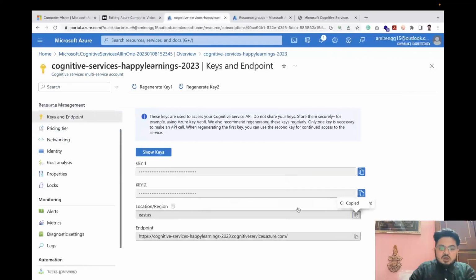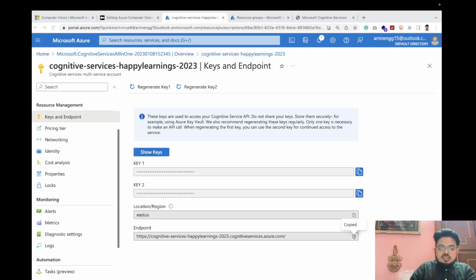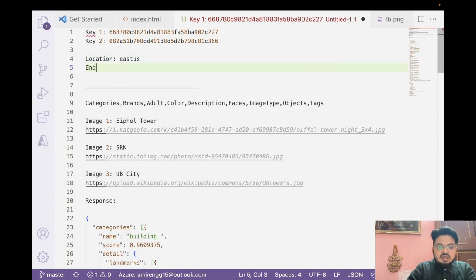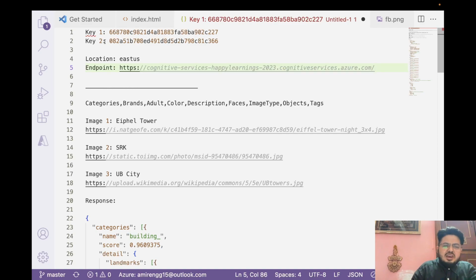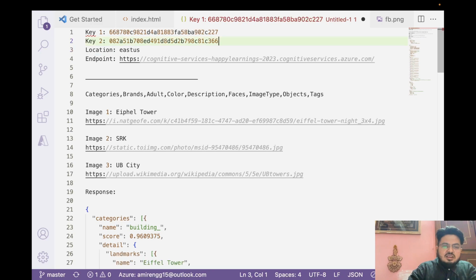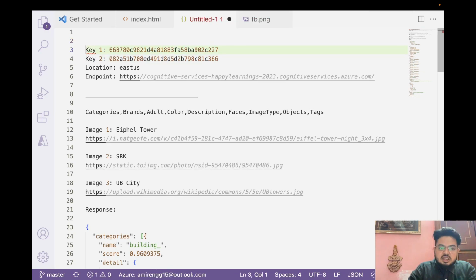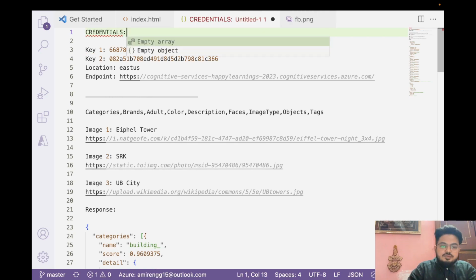Location East US, and the endpoint is this one. You might be thinking that we are getting some data similar to what we can hit from our API in Postman. Now see, I've written here, I'm trying to say it the programmer way, so that you can understand how we can do it. I will write something like credentials.